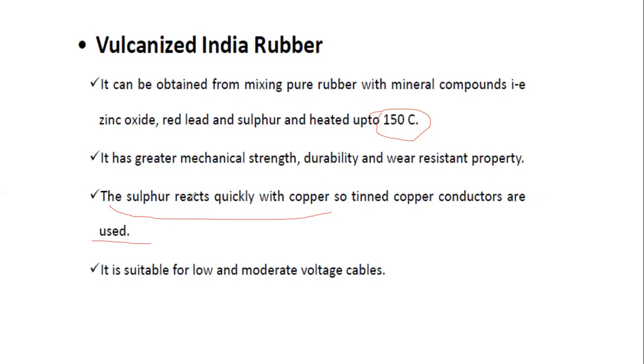Therefore, since the sulfur reacts with the copper, tinned copper conductors are used in the case of cables. It is suitable for low and moderate voltage cables. This type of vulcanized rubber is used as insulation for moderate and low voltages only. For high voltages we use other materials.